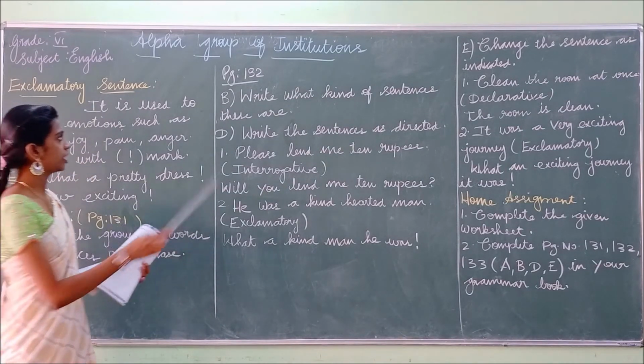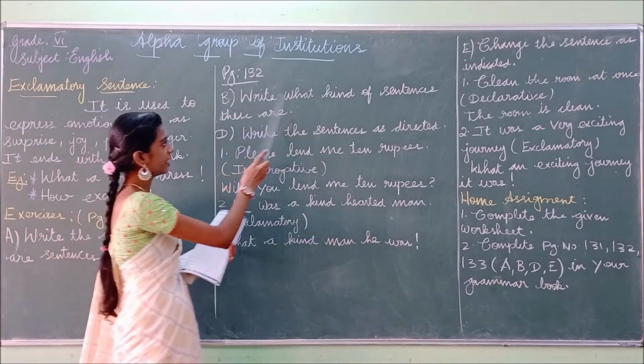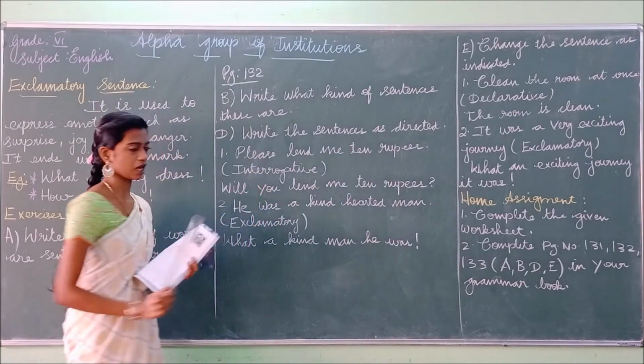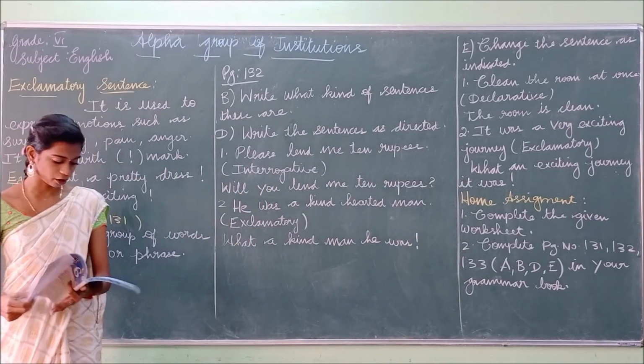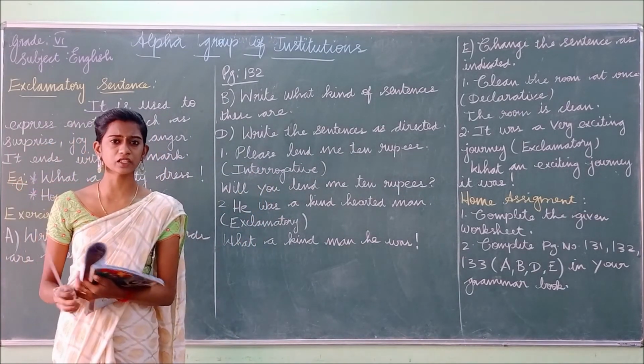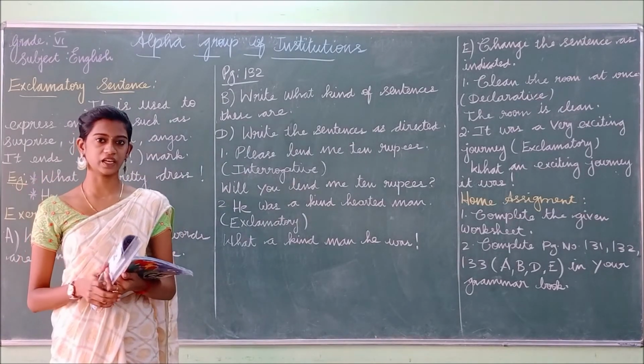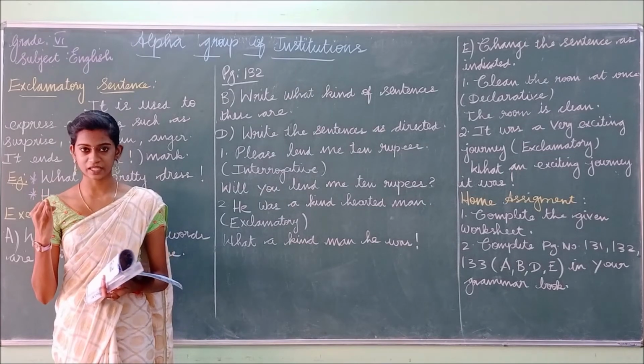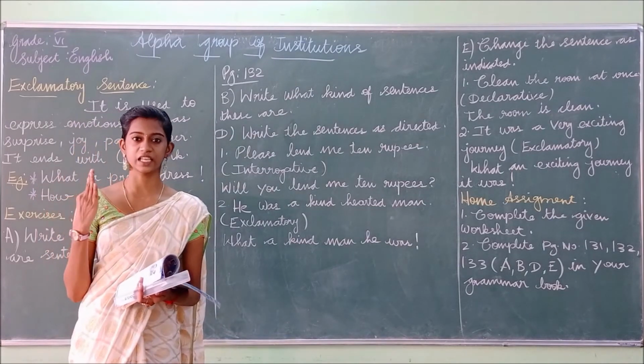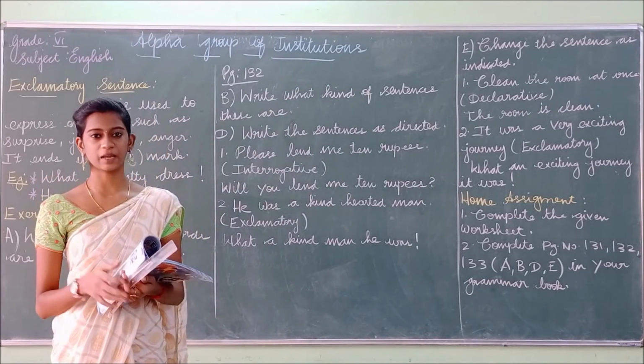Next, on page number 132, write what kind of sentences these are. How many kinds of sentences have we seen? Very good, we have seen 4 kinds: declarative sentence, imperative sentence, interrogative sentence, and exclamatory sentence.